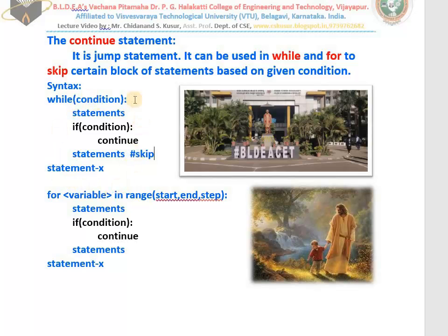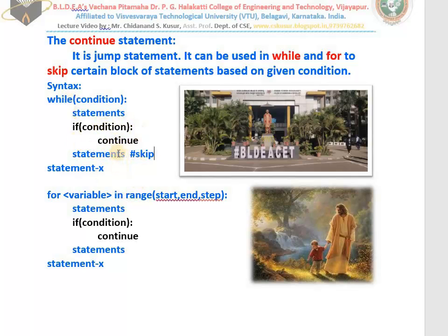But the while completes successfully. Whereas if you use break, that while will not complete. While stops. But here, while continues. Whenever the condition becomes true, below statements are not going to work. That means it will skip.